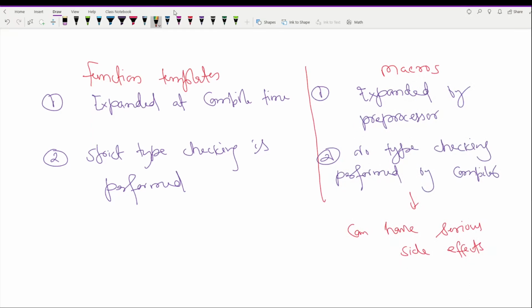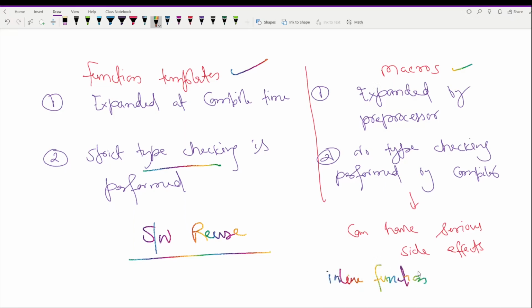So function templates, like macros, enable software reuse, and unlike macros, function templates help eliminate type errors through the scrutiny of full C++ type checking. That's why it's better to use function templates, right? So I hope you got an idea of what function templates do and what macros do. If you don't know about macros, I suggest you read about these. And there is one more important thing that is related to macros, that is the inline function. We have discussed that in our previous lecture, so you can go back and watch that tutorial first, right?